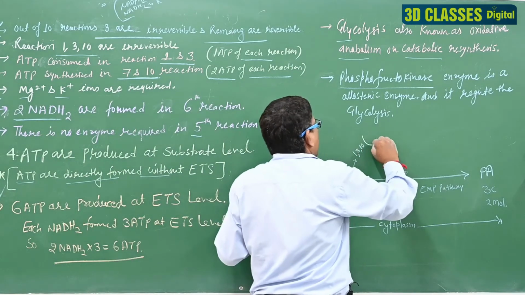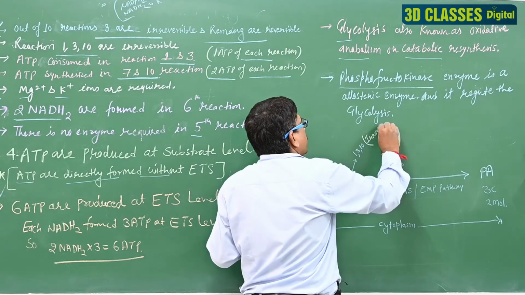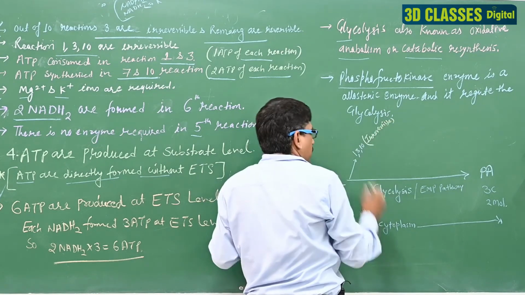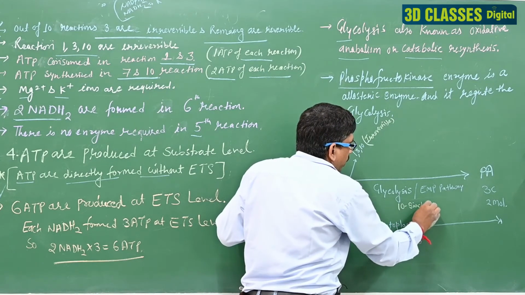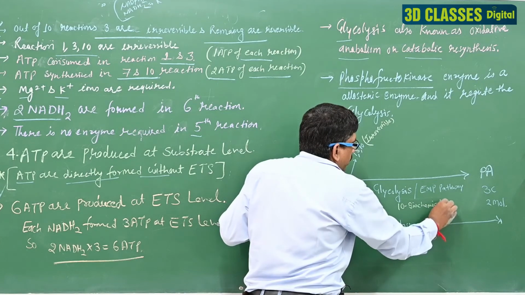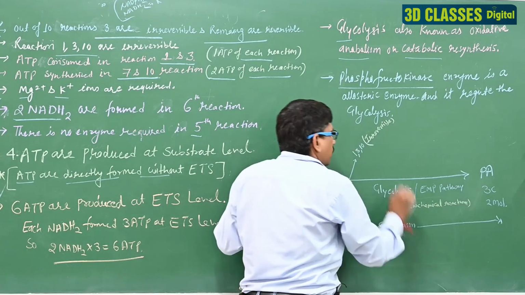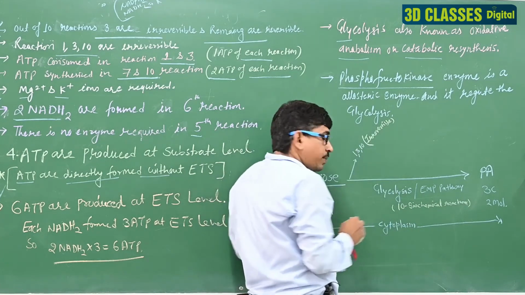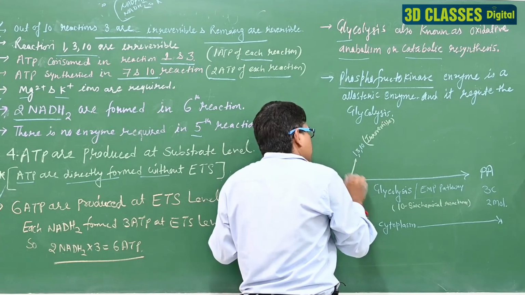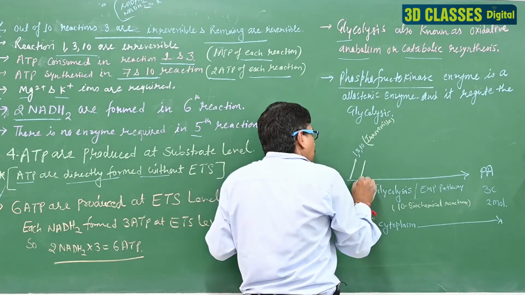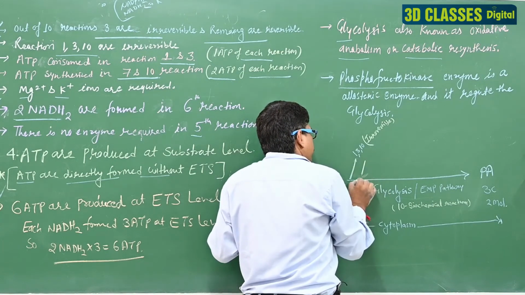First, third and 10 irreversible. ठीक है. 10 biochemical reactions. First and third are irreversible. There is an arrow here.